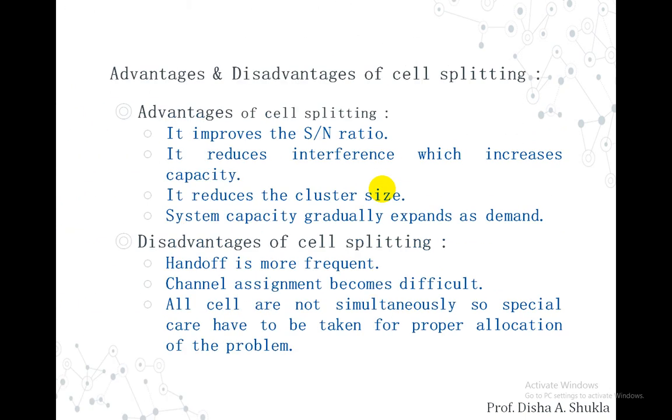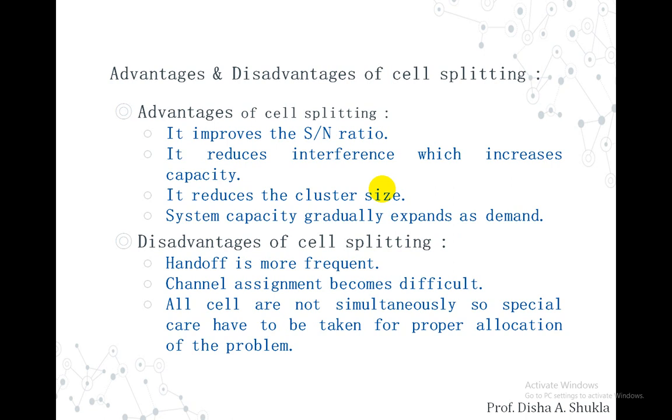Now moving on to some of the advantages and the disadvantages. The advantages of cell splitting include that it improves the signal to noise ratio, because we are dividing a particular cell into smaller size, its coverage area decreases and the height of the antenna decreases, and hence it improves the signal to noise ratio. It reduces the interference, which increases the capacity. The interference will reduce, so the capacity of the system increases.